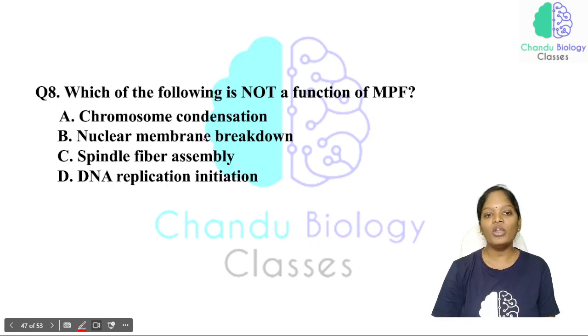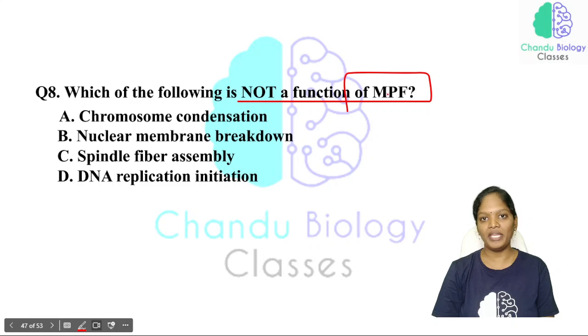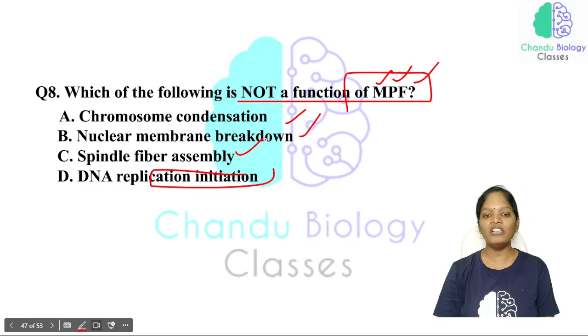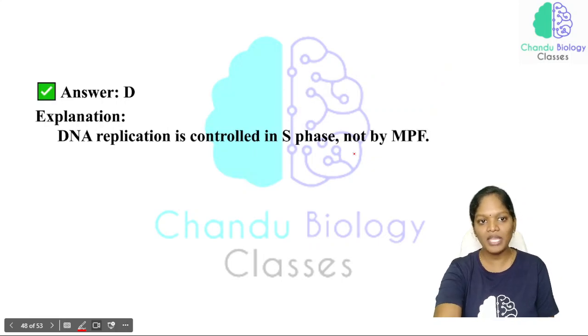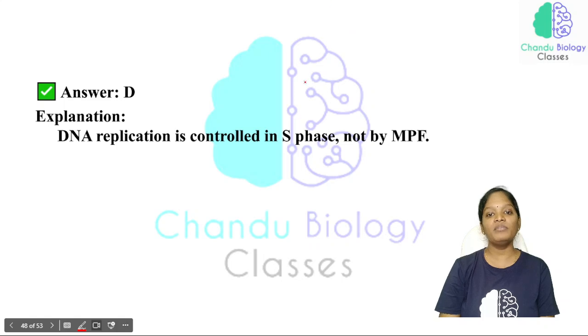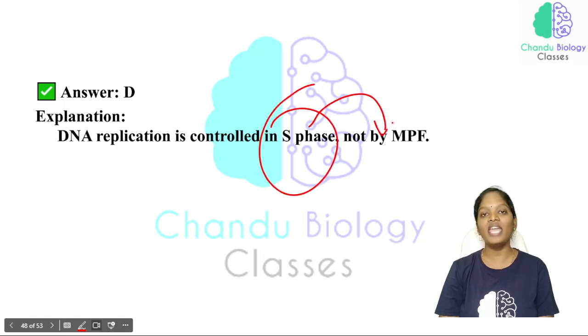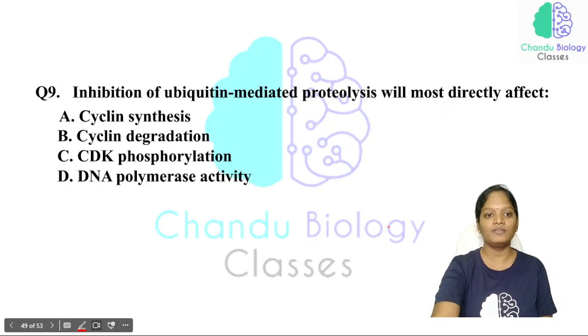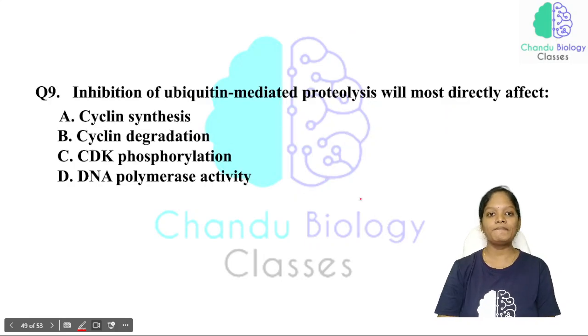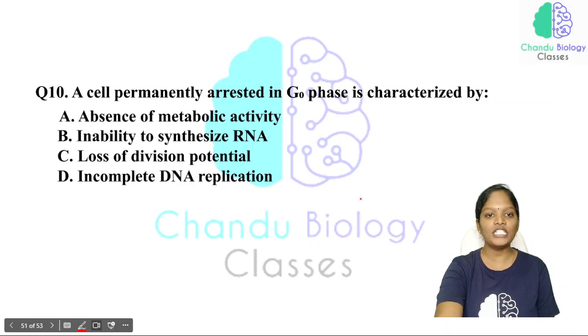And which of the following is not a function of the MPF, the mitosis promoting factor? Chromosome condensation is a part of the MPF. Nuclear membrane breakdown is a part of the MPF. And spindle fiber assembly, again it is a part of the MPF. But DNA replication will be taking place in the S phase, not in the M phase, and MPF is part of the M phase. And this will be discussed in tomorrow's class.